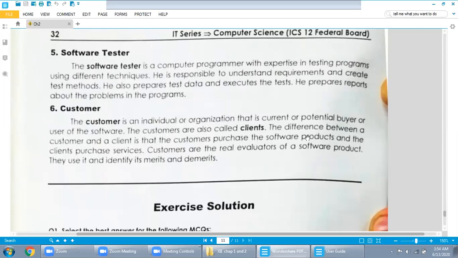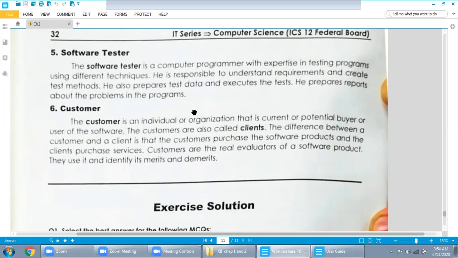The difference between a customer and a client is that the customer purchases the software product and the client purchases services. Customers are the real evaluators of the software product. So the one who will market or use your project is a customer. They use it and identify its merits and demerits. You can say the end user can tell you whether your program is good or not. So this one is known as customer.